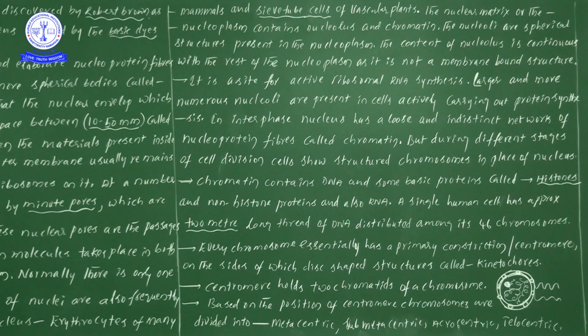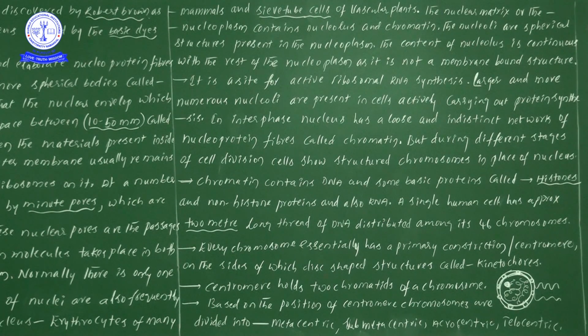Because the nucleolus does not consist of a membrane; a membrane-bound structure is absent in the nucleolus. Where is the nucleolus? Here. Understood?